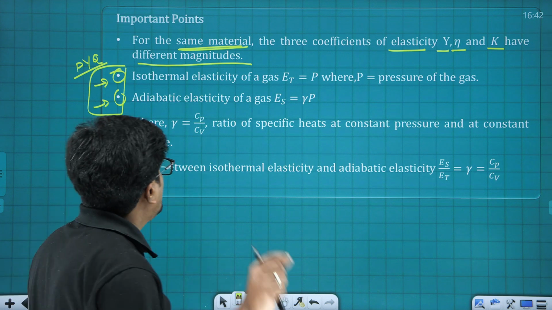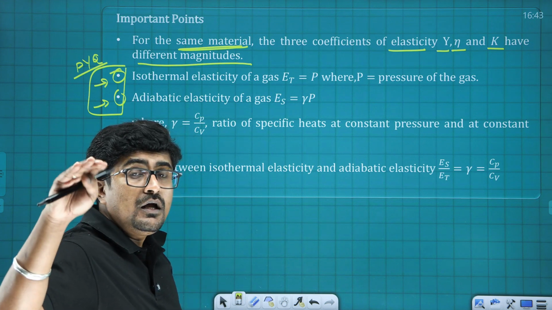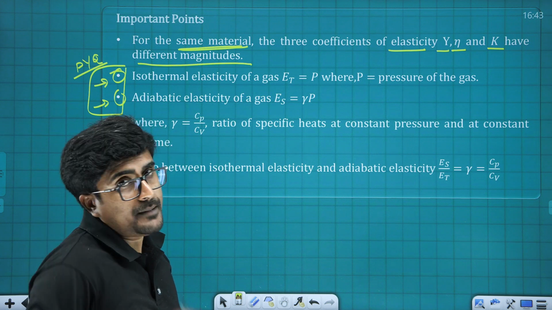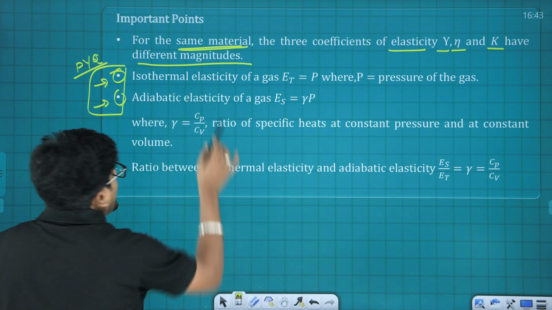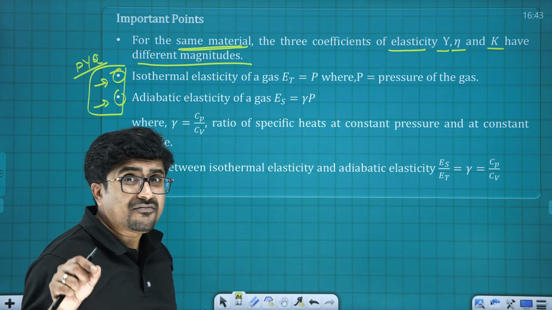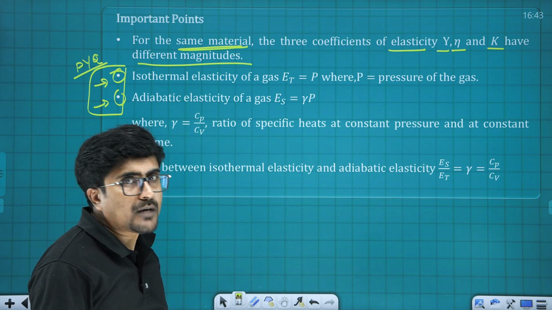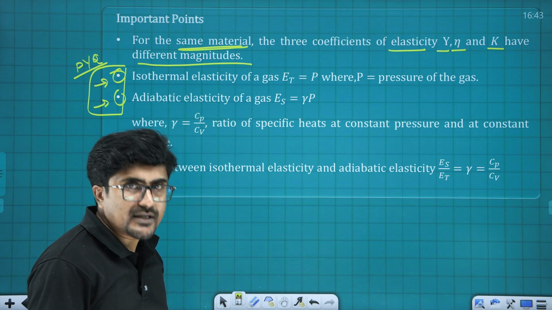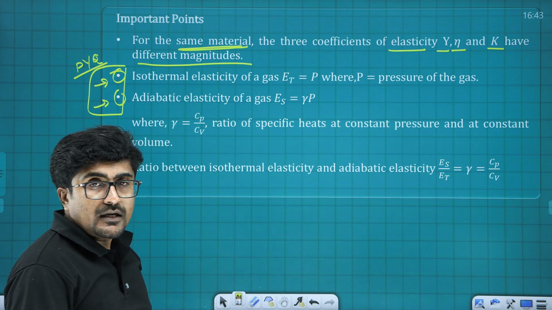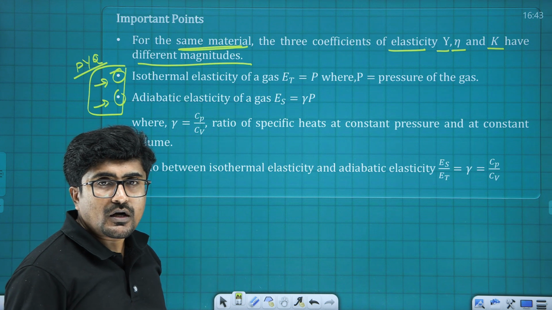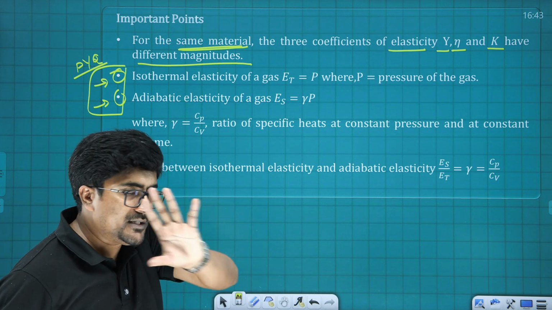Same material can have different values of Y, eta as well as K. That's point number 1. Next one is for isothermal elasticity of a gas. Volumetric changes are possible; a gas cannot withstand shear stress, and cannot withstand tensile or compressive force like linear elongation, but compressibility is there.